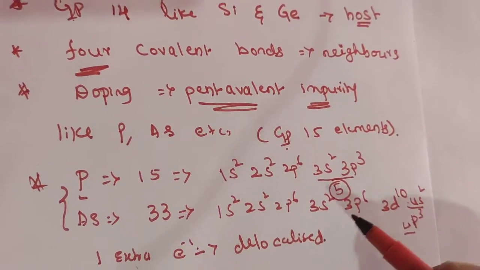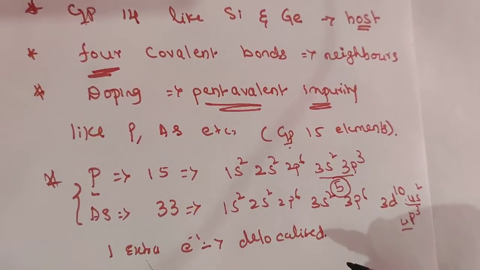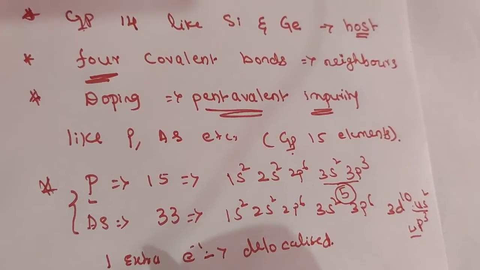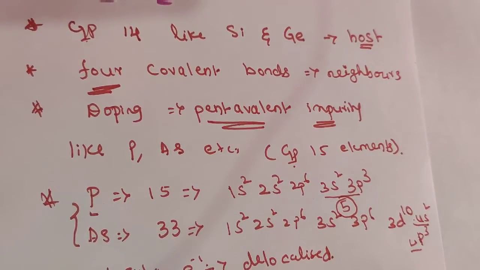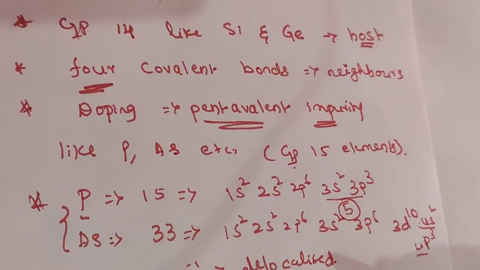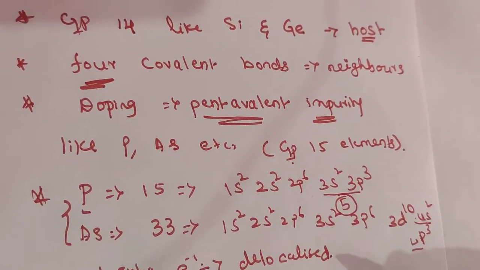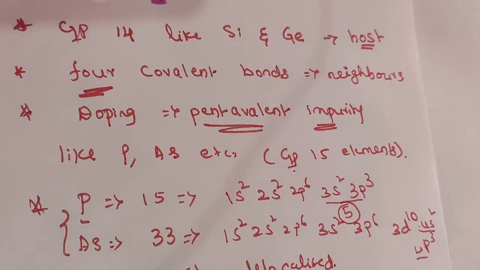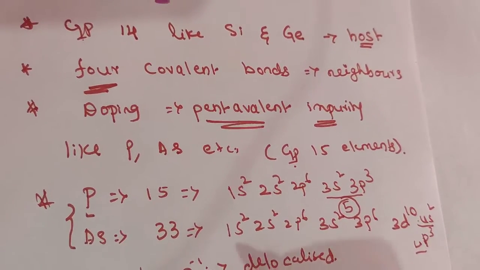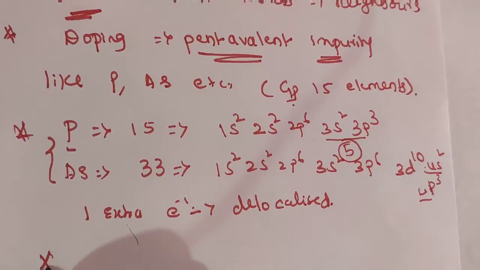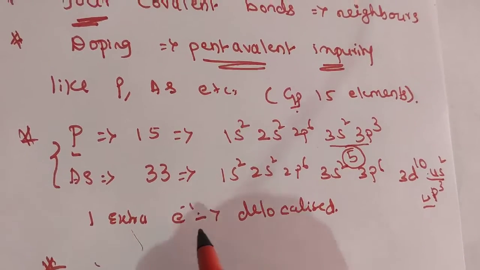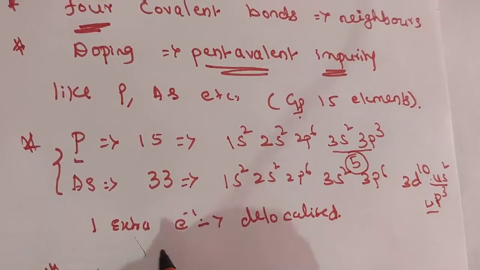This increases the conductivity. Therefore the increase in conductivity is due to the negatively charged electron. So a semiconductor doped with electron rich impurity is called an n-type semiconductor, because one extra electron is present.